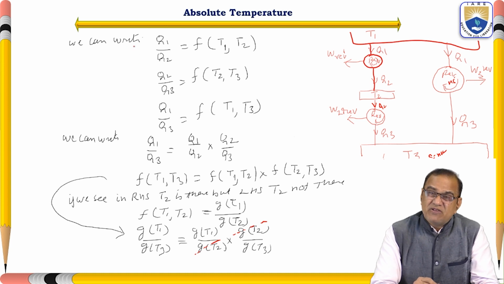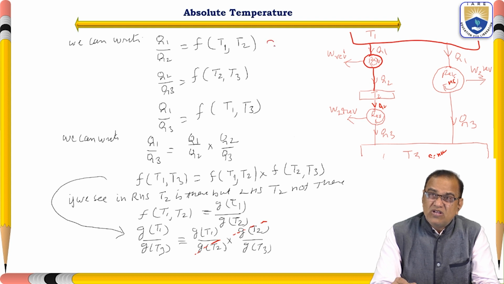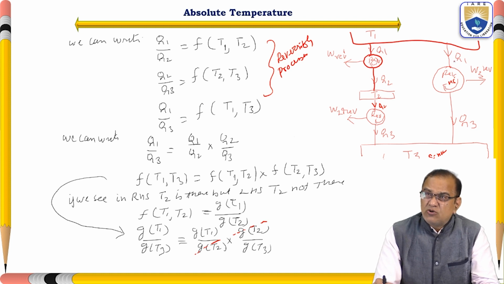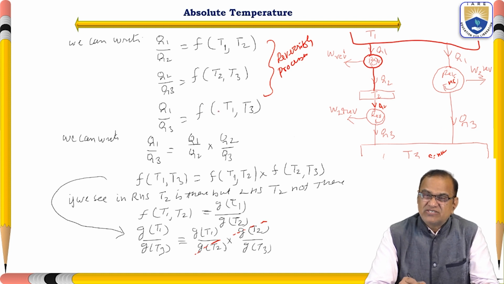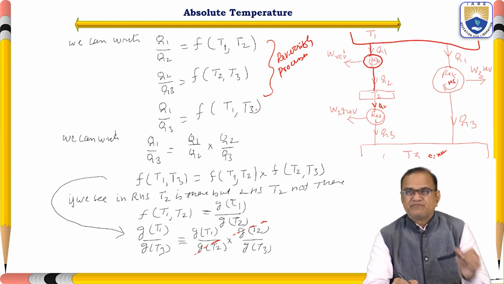We have seen previously that Q1 by Q2 is a function of T1 and T2, and Q2 by Q3 is a function of T2 and T3. This is only for reversible cycles, reversible processes. And Q1 by Q3 is a function of T1 and T3.